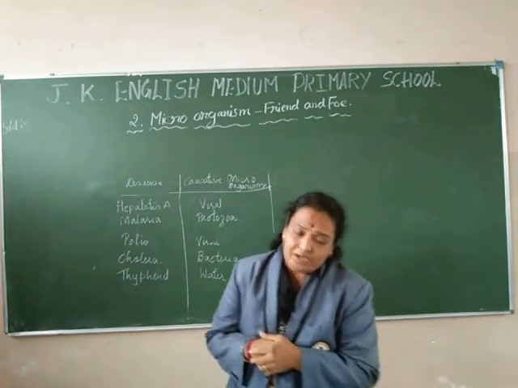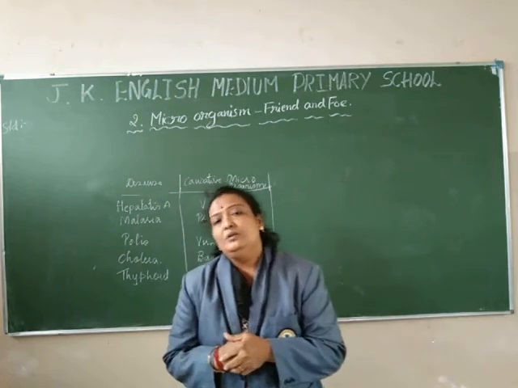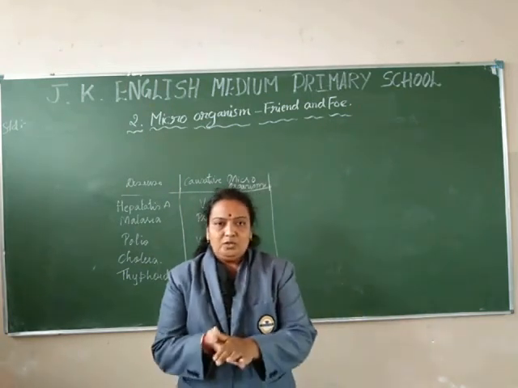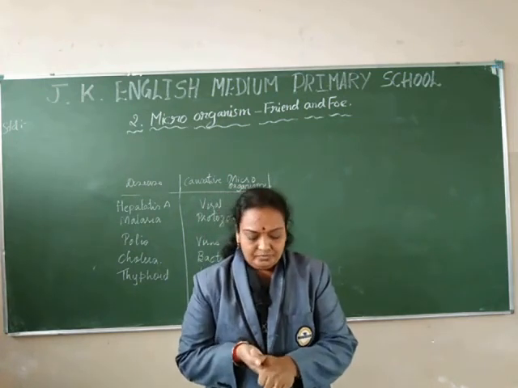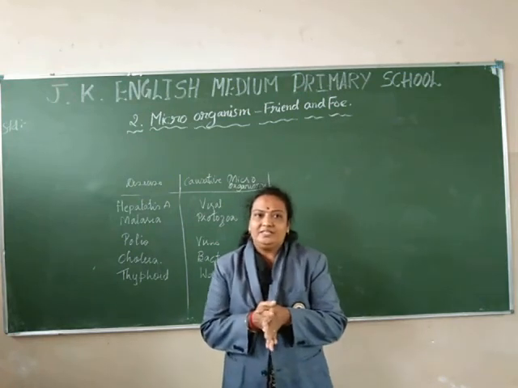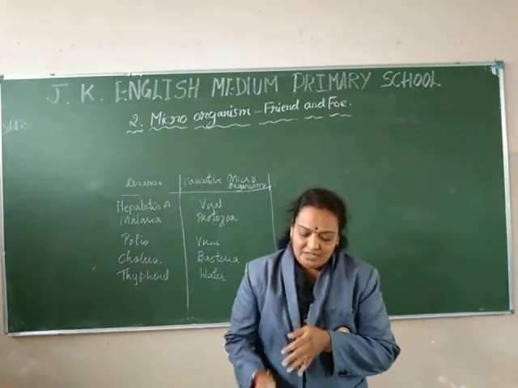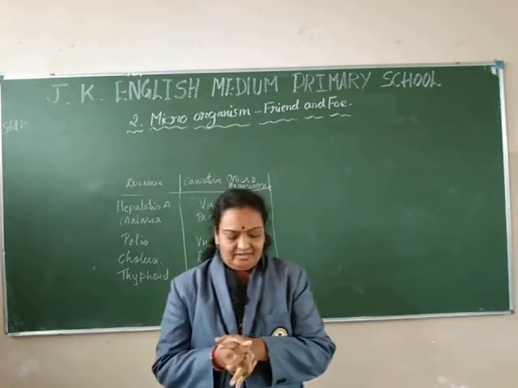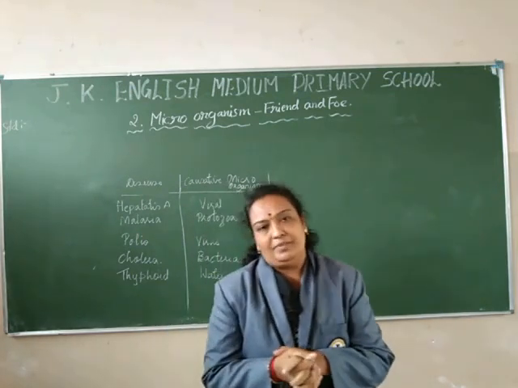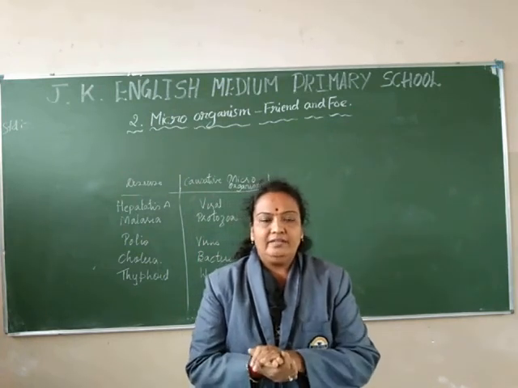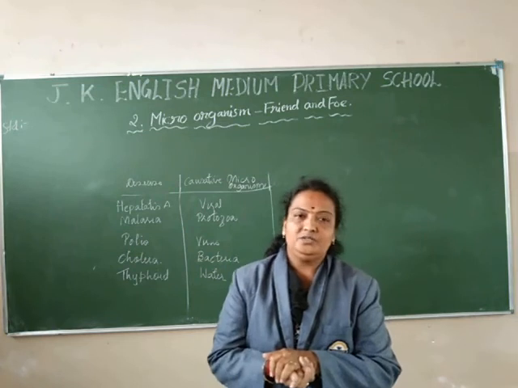So these are some harmful diseases which are caused by mosquitoes, as well as some by horseflies, and viral ones also. So we have studied the harmful microorganisms as well as the friendly microorganisms. Apart from this, we have something else, like food poisoning and disease-causing microorganisms in plants also. So we'll take that in the next class. I hope you have understood, children.